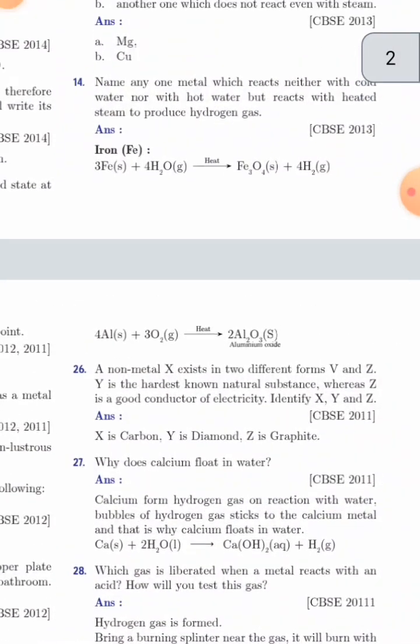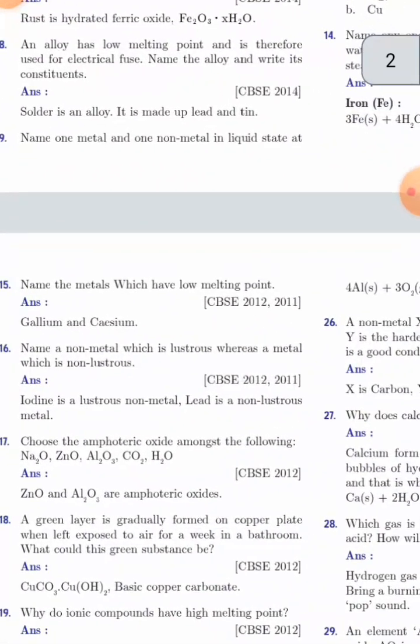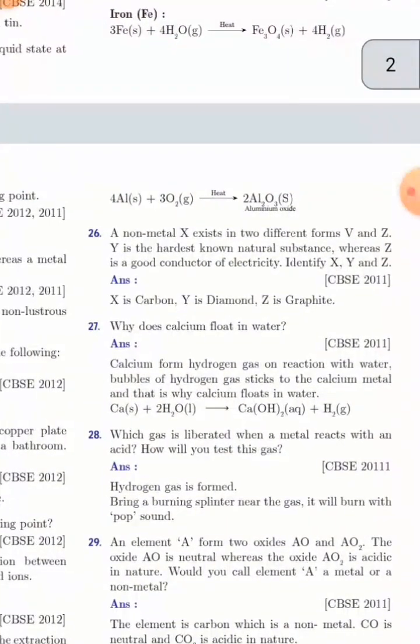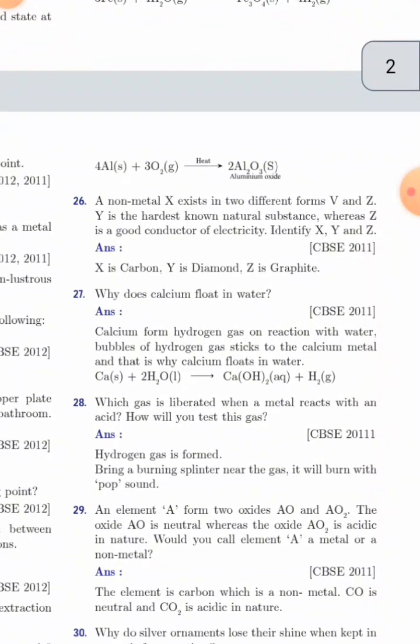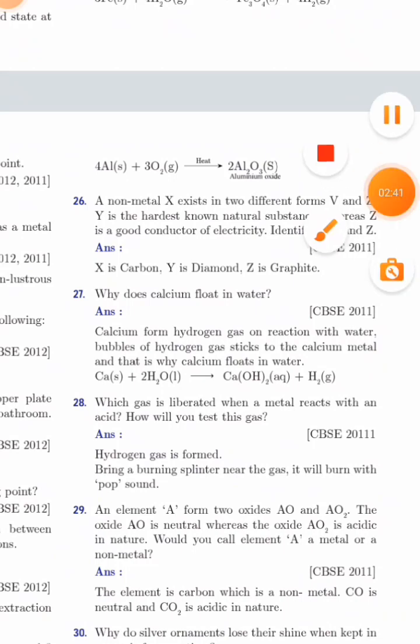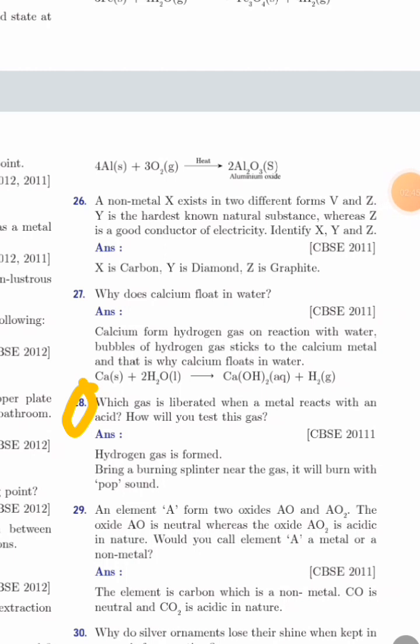Now here we see question number 28. Which gas is liberated when a metal reacts with an acid? How will you test this gas? Answer: hydrogen gas is formed. Bring a burning splinter near the gas. It will burn with a pop sound. The pop sound activity is very important. A question came directly from this activity. You have to see this clearly.